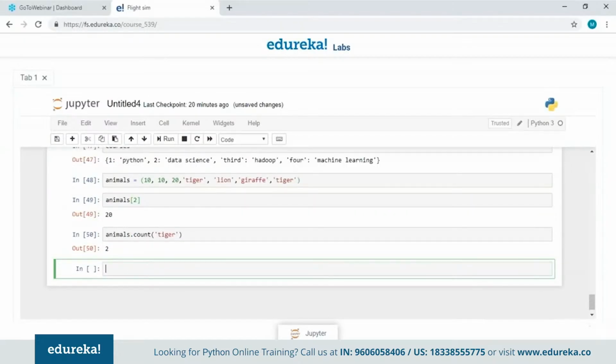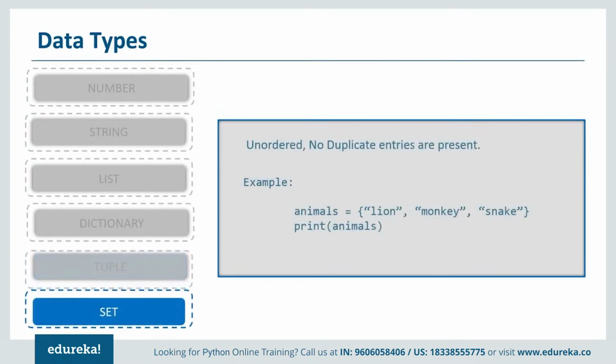So this was all about tuple, guys. So let's quickly move on to set now. Now a set is a collection just like a list or a dictionary as well, but it is unordered and there are no duplicate entries present.